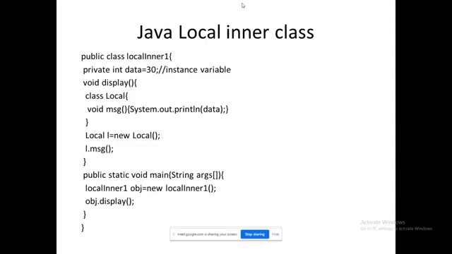To avoid a lot of confusion, come to the main method. What they did: LocalInner1 obj equal to new LocalInner1. They created an object for the outer class alone, because it is enough to access the contents of a class. This is the basic study about objects: an object is used to access the contents of the class.